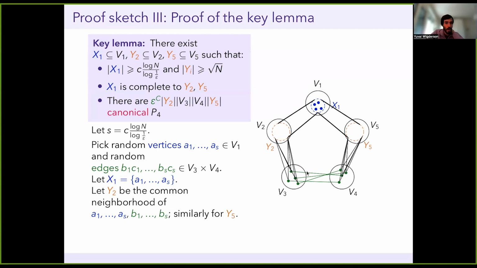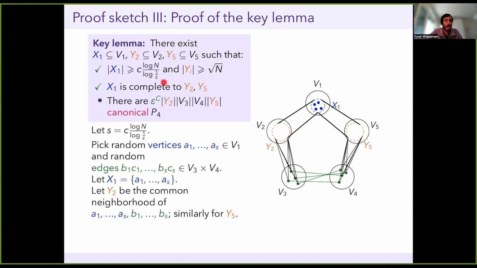Okay, so one property is pretty clear. I claim the second property is immediate, so I'll put a check mark there. Indeed, we needed that x1 is complete to y2 and y5, but that's obvious because we defined y2 and y5 to be common neighborhoods of these vertices plus some other stuff. So certainly every vertex here is adjacent to every vertex here, and similarly between these 2 parts. So that's easy. The size bounds are a little harder, but they're not very hard.